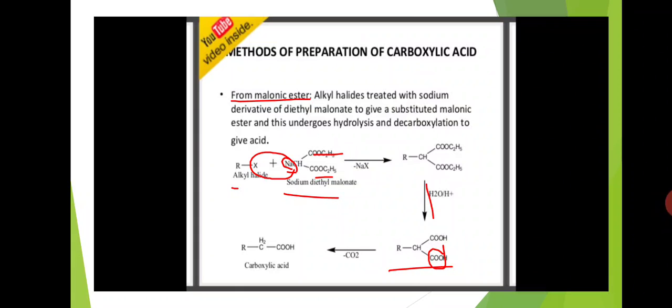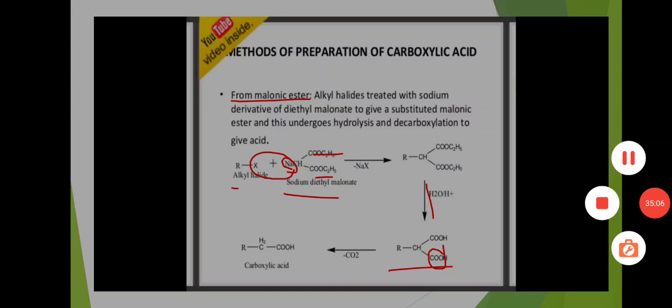Okay, first alkyl halide reacts with sodium diethyl malonate. Sodium halide is eliminated and alkyl diethyl malonate is formed. On hydrolysis, it is converted to dicarboxylic acid. On heating, it loses carbon dioxide and forms carboxylic acid, that is monocarboxylic acid.